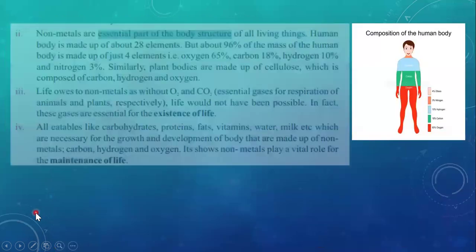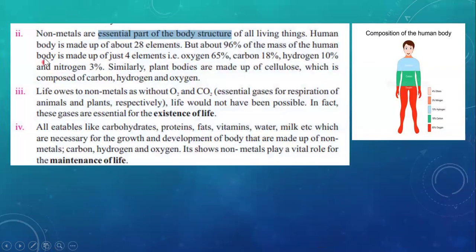Okay, students, next proceed to the next slide. Another property is non-metals are an essential part of body structure. Underline the essential part of body structure. It will serve as a heading for this point, of all living things. The human body is made up of about 28 elements, but about 96% of the mass of the human body is made up of just four elements.